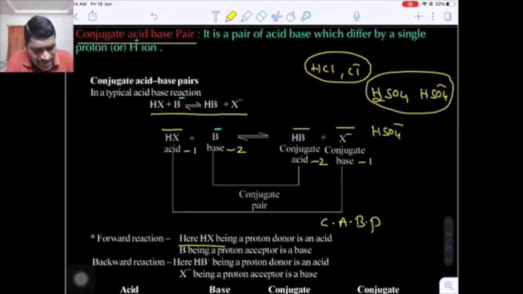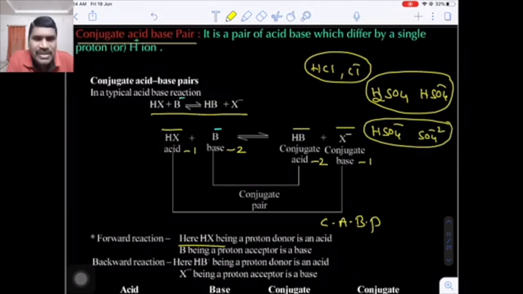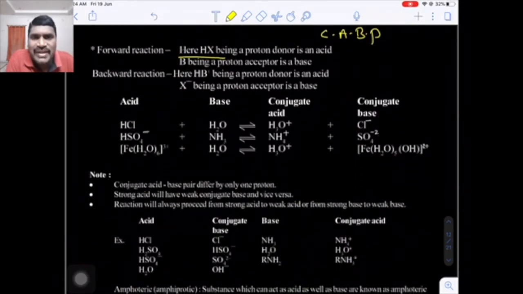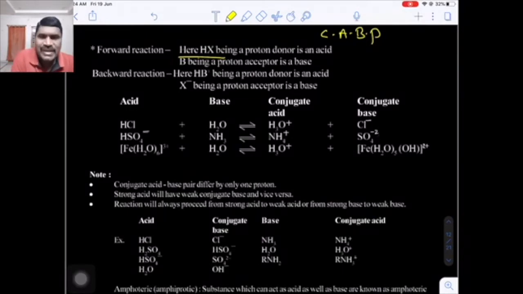Now HSO4 minus can also lose one more proton because it is a diprotic acid. After losing the second proton, it will give SO4 2 minus. Now these two will be a conjugate acid base pair because both have one H plus ion difference. Now here there are some examples given, acid and conjugate base.